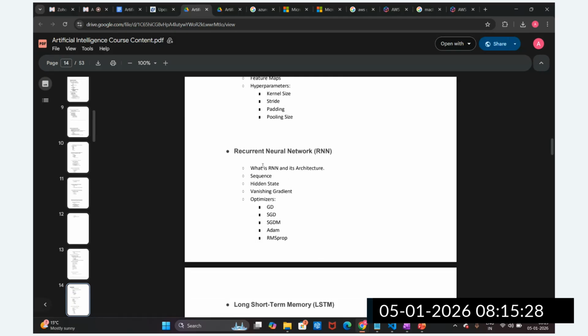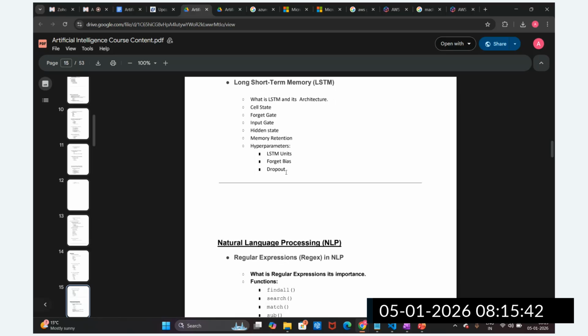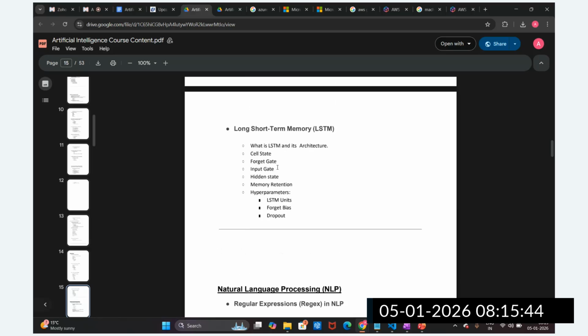Then some textual, unstructured data will be there. We are going to handle it with the help of the RNN architecture, very important. Then we are going to understand the LSTM architecture and the different concepts inside these pointers, and how we are going to implement them. Encoder-decoder architecture and transformer architecture we are going to understand, and we are going to implement a hands-on project on deep learning also.